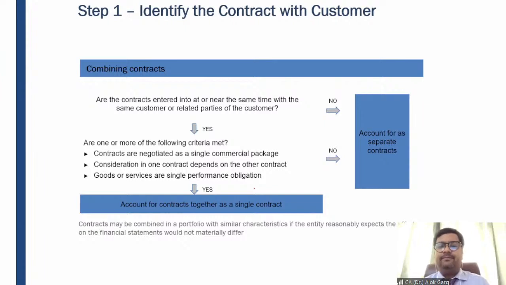So my dear friends, first of all, you have to see for merging or combining two contracts as one contract, when can you say that two different contracts are a single contract? Okay, so you have to see, are the contracts entered into at or near the same time with the same customer or related parties of the customer? First you need to see.